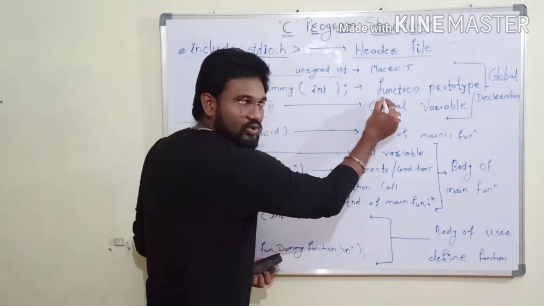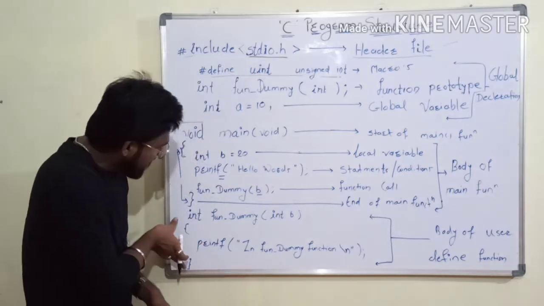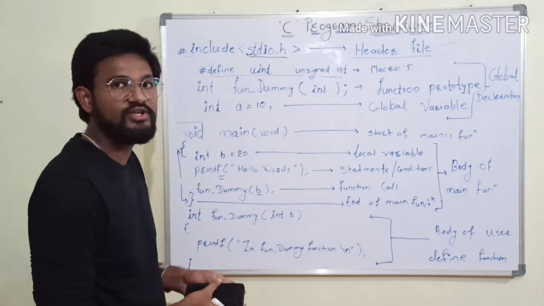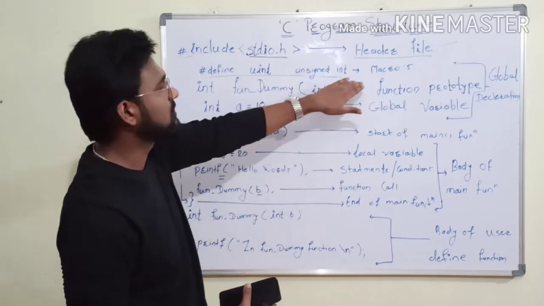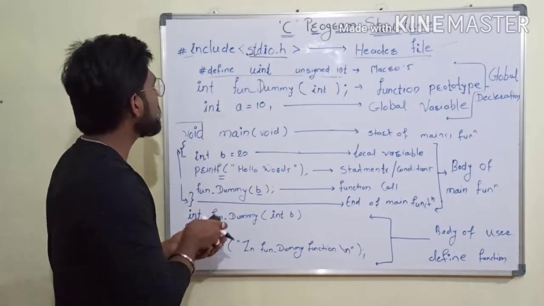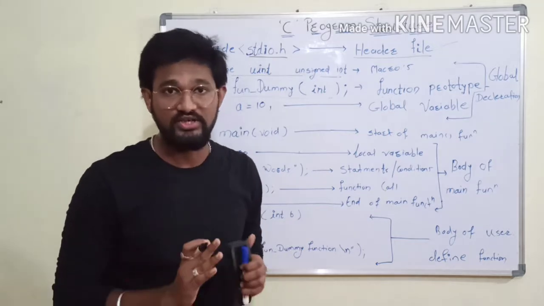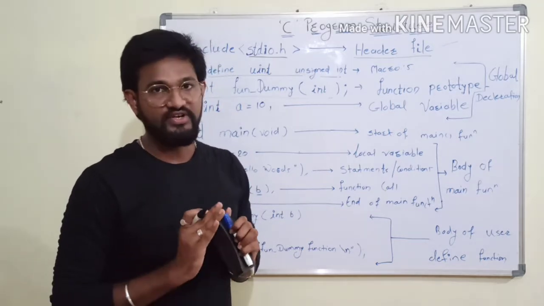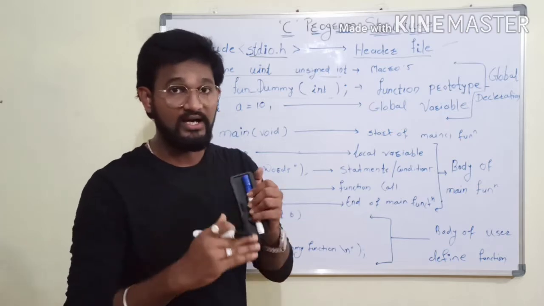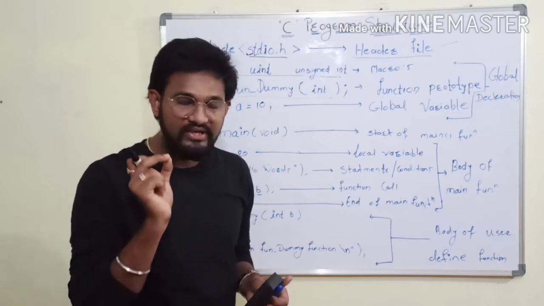Also we can add a function prototype if you want to write any user defined function. So I write one function, dummy, which is a user defined function. For this type of function you need to add a prototype above. So we need to add the prototype globally. So I define the function prototype here. Don't worry about it. Whenever we see the function topic, that time I will explain what a function is, how we can define it, how we can write it and how we can access it. Each point I will explain in depth.